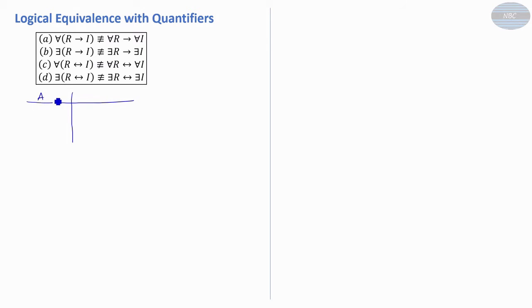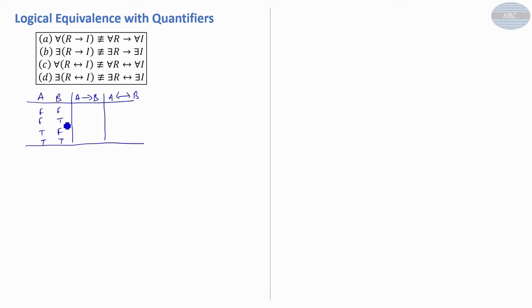Let's suppose A, B, and we can have the truth table for the conditional operator and the biconditional logical operator. There are 4 possible combinations: false, true, false, true.